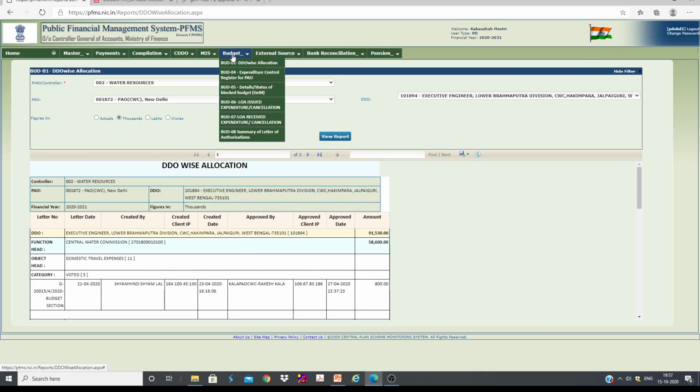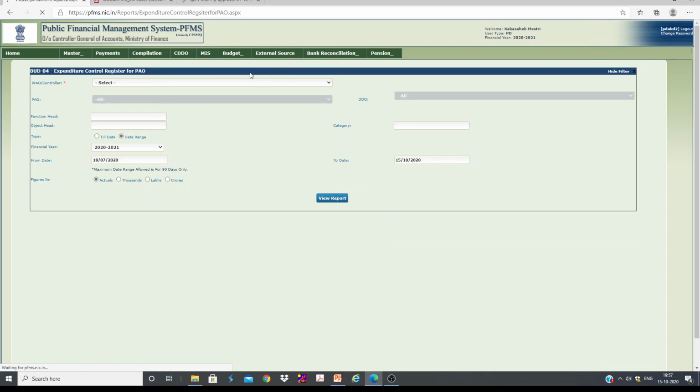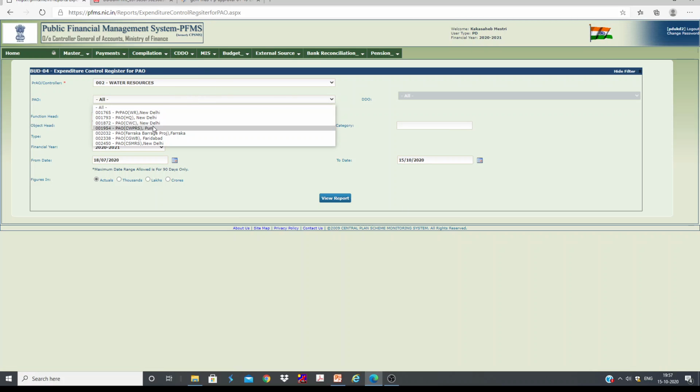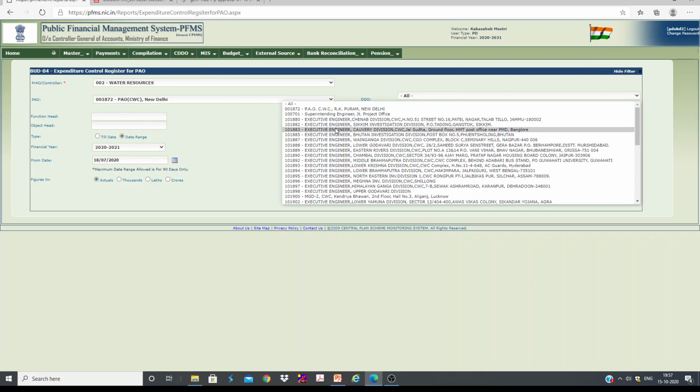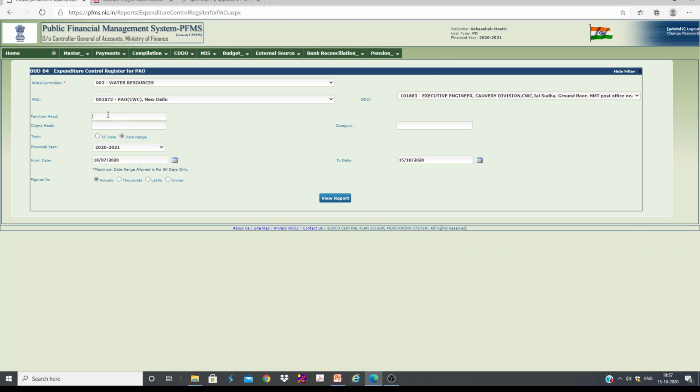Now other feature you would like to see, expenditure control register. This also you can see by selecting DDO. Any DDO randomly I am selecting, and we need to enter the function head and all here. Then you can go to view report and you can check. These are all useful to prepare reports and all.